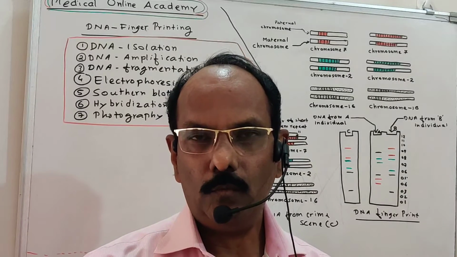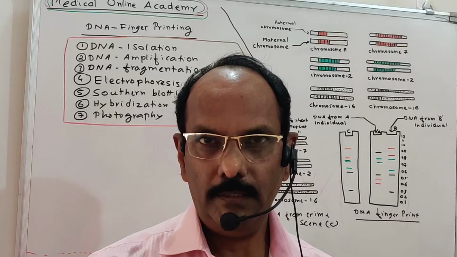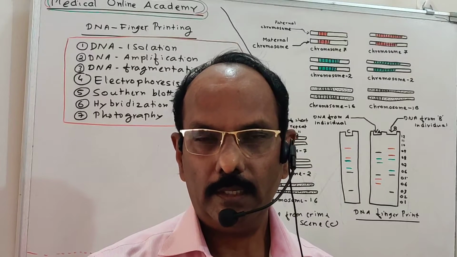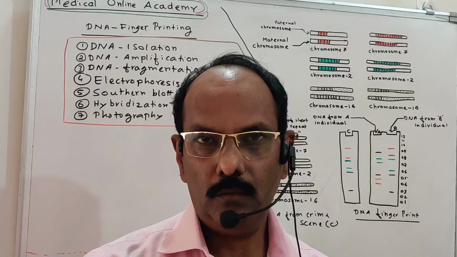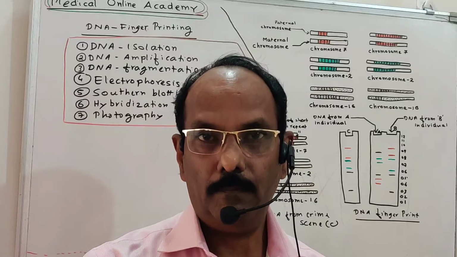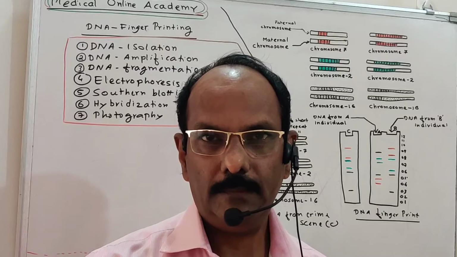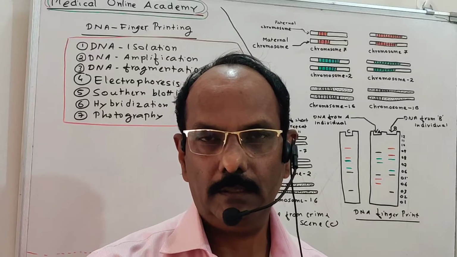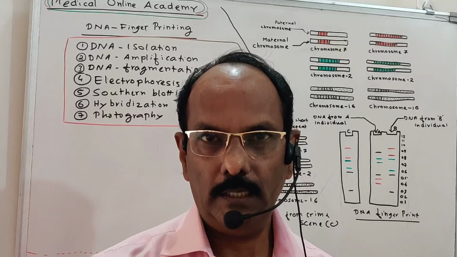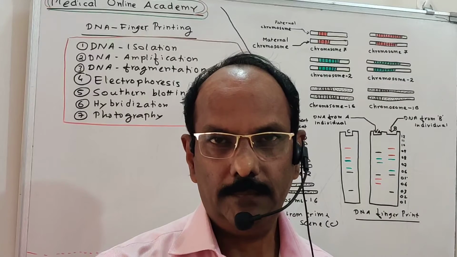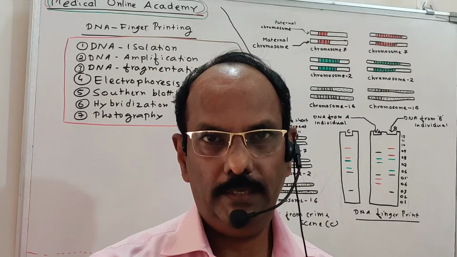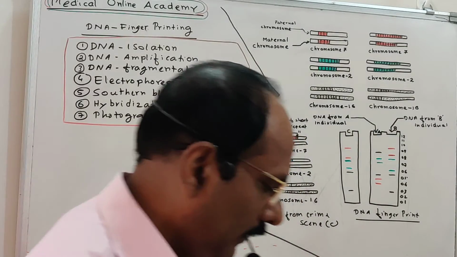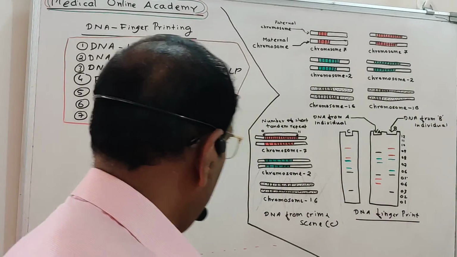These 20 to 100 nucleotides that are different in each individual are known as the VNTR. VNTR means that these 20 to 100 nucleotides are repeated along the length of the DNA a number of times. This repetition has no fixed pattern; it is randomly present along the length of the DNA. So this is known as the variable number of tandem repeat, VNTR.